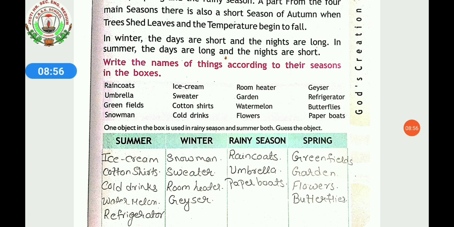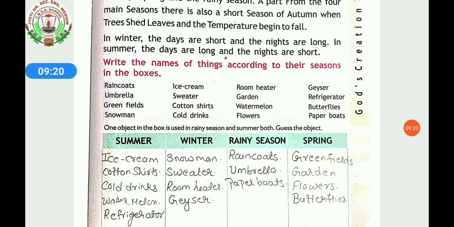Next is snowman. In which season are we making a snowman? Means a man made up of snow? In winter. So, we will write it below winter. Next is ice cream. In which season do we like to eat ice cream? Summer. So, we will write it below summer.